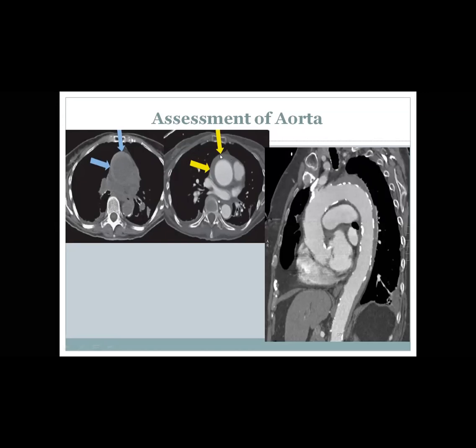And what is this around the aorta? What do you think this is? Hematoma. This is intramural hematoma. And when we do sagittal reformatting, we can appreciate this intramural hematoma extending along the aorta. So don't forget the other two components of acute aortic syndrome, intramural hematoma and penetrating ulcer. They are well seen in cardiac CT.